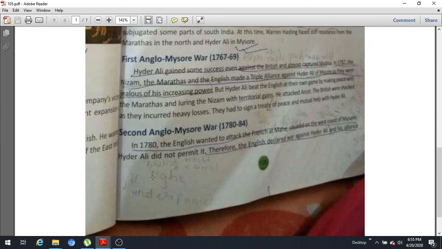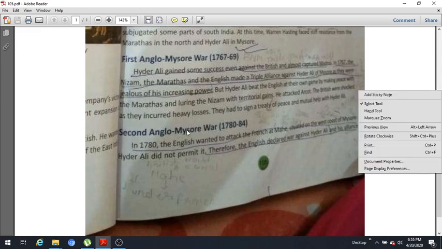Now let us move to the next battle, the Second Anglo-Mysore War, which started in 1780 and went up to 1784. In 1780, the English wanted to attack the French at Mahe. So what happened? Let us see again.